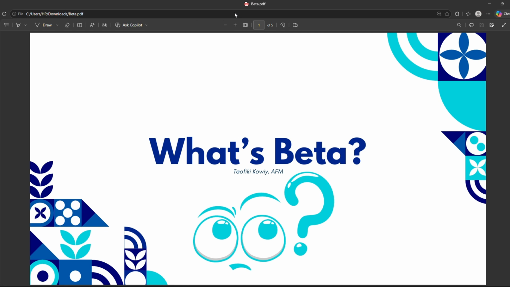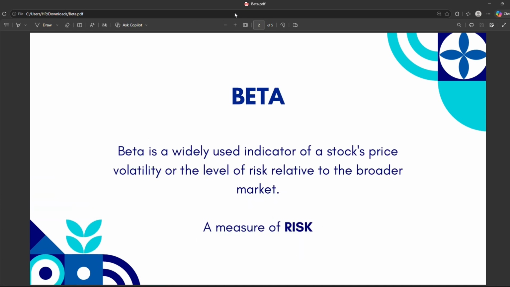For those of us that are not familiar with what beta means, we are trying to look at the relationship of a stock in relation to the broader market, to the overall market. The overall market measures the performance of all the shares. In Nigeria, we have the NGX ASI, the NGX All-Share Index. You have various stocks from different industries, from different sectors, in one. It measures the performance of all those stocks. So we look at the changes in the stock price of that particular stock in relation to the overall market. Your beta basically is a measure of risk. You use your beta to measure risk.